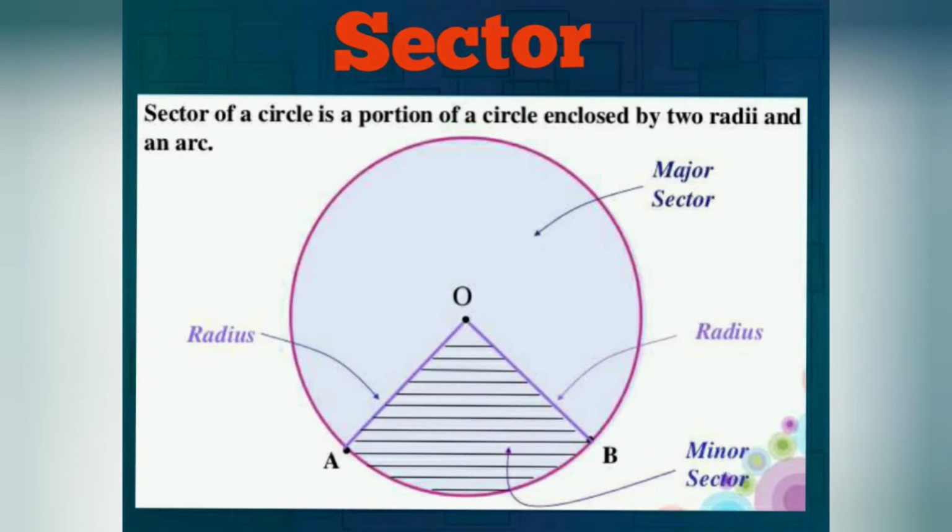Next, sector. A sector of a circle is a portion of a circle enclosed by two radii and an arc. The minor portion will be a minor sector and the major portion will be a major sector. These are all concepts we studied already in our previous classes.